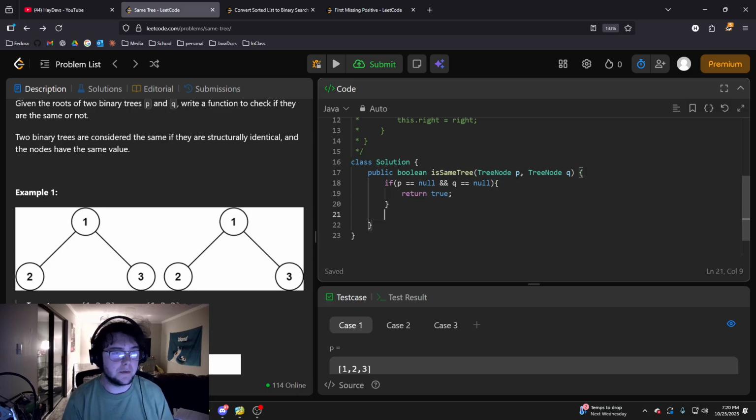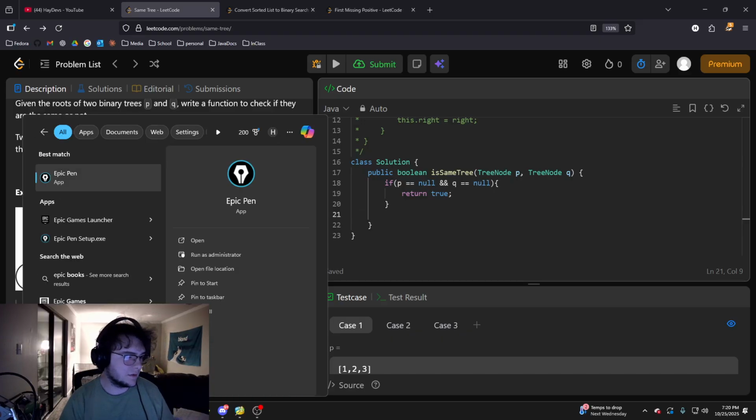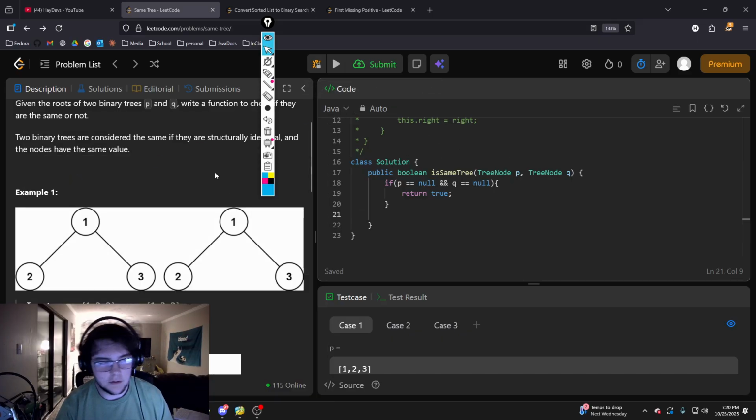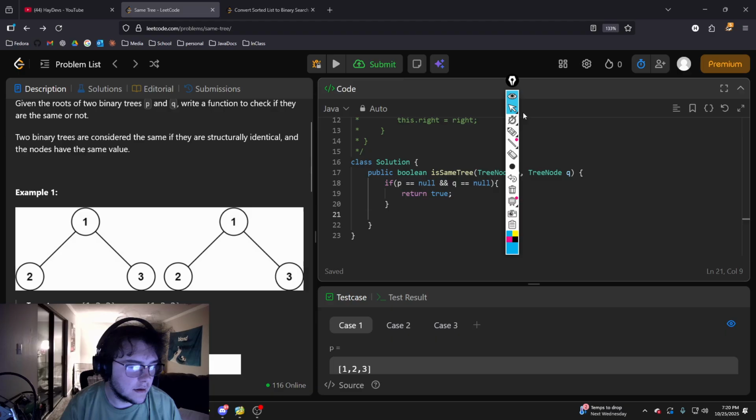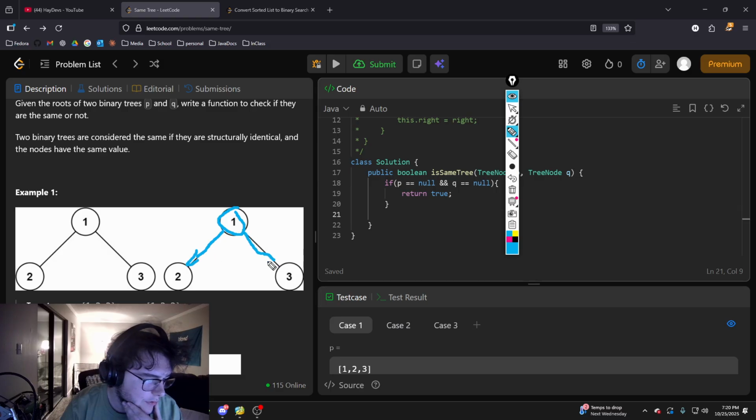Because if we're both passed empty trees, we're going to implement a recursive solution for this. So you can imagine that if we check this node, they're equal, then we will see if this is equal and this is equal for both trees, right?